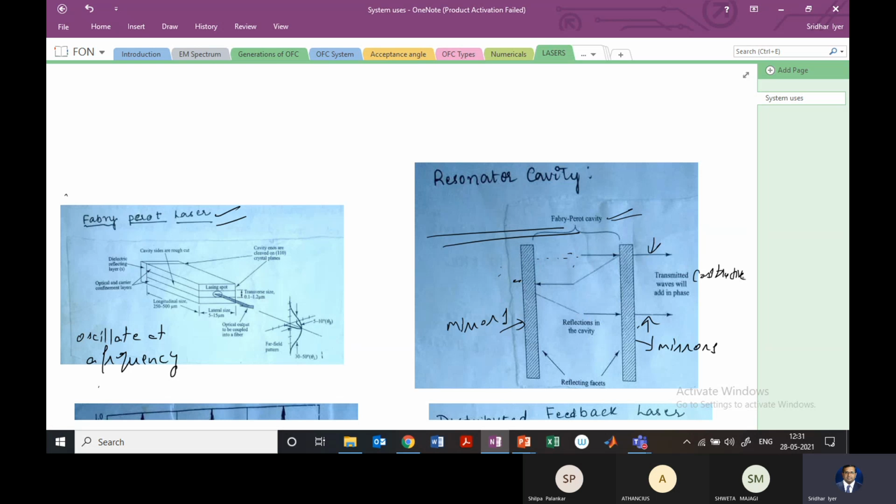We want this to be constructive in nature. So this Fabry-Perot cavity or resonator will have the parallel mirrors which I explained, and they will be separated by some distance L, right? So now let's see what could be the mathematics behind this resonating light or resonating cavity.